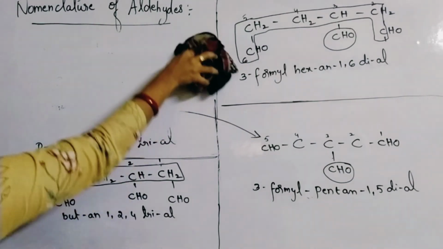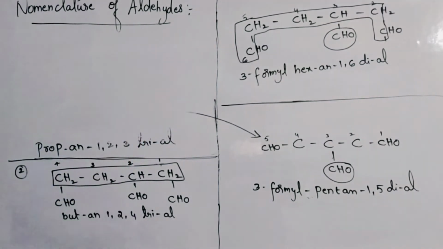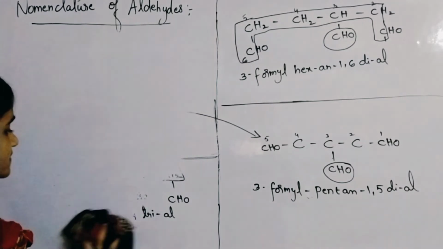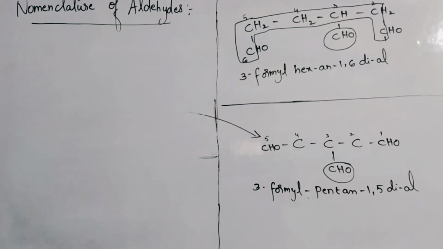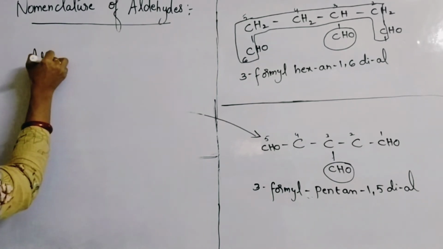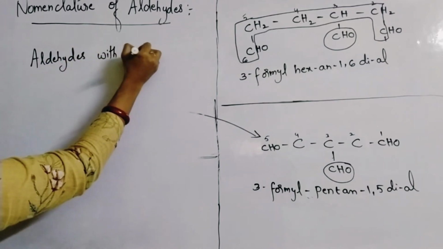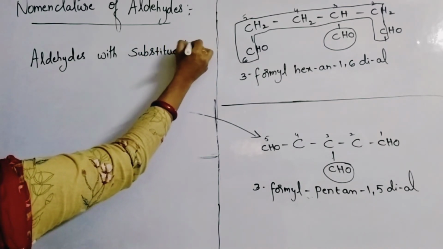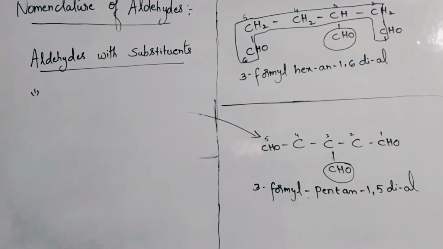Now let us learn some examples in which some substituents are being attached. Aldehydes with some substituents. Keep the side heading: Aldehydes with substituents. Let us learn some examples for that.